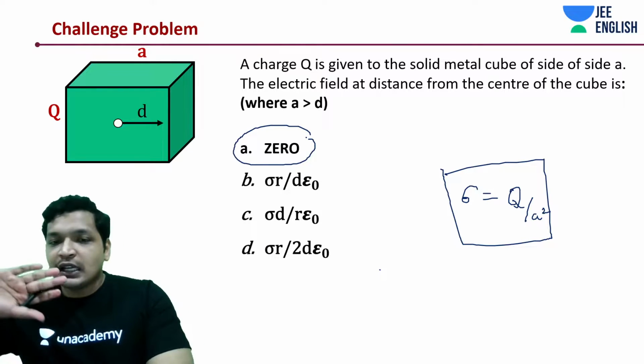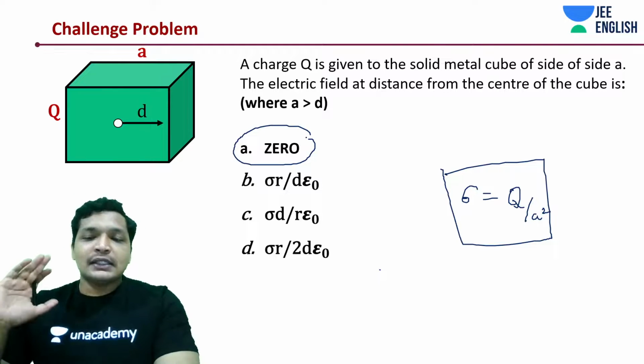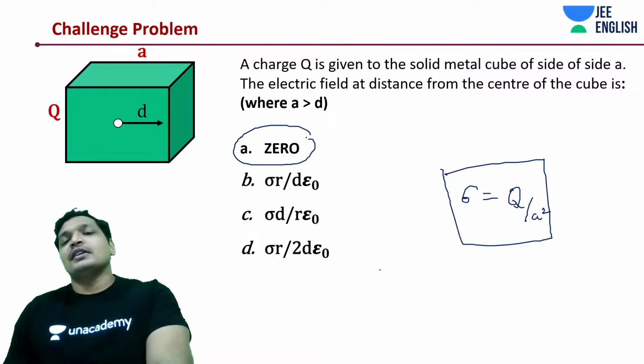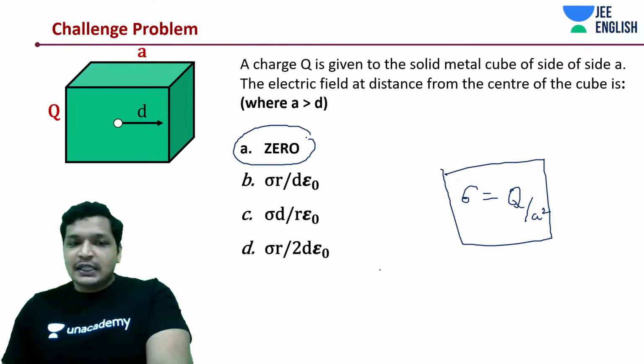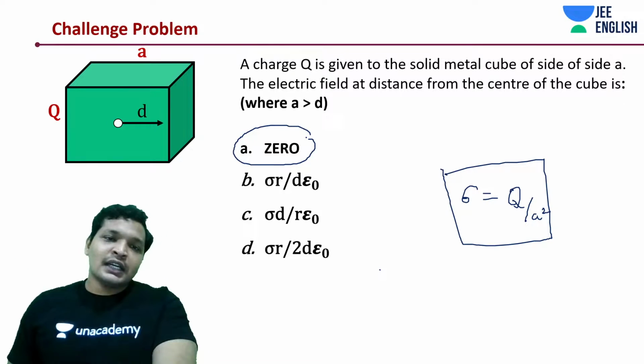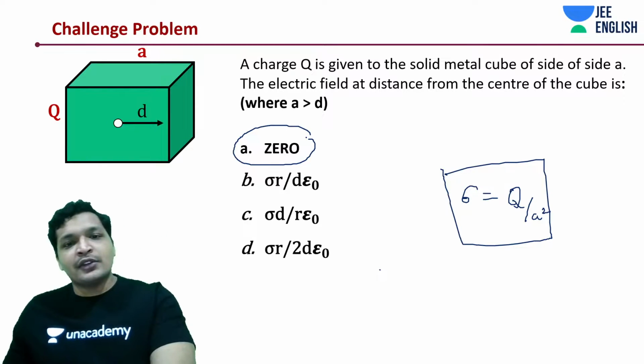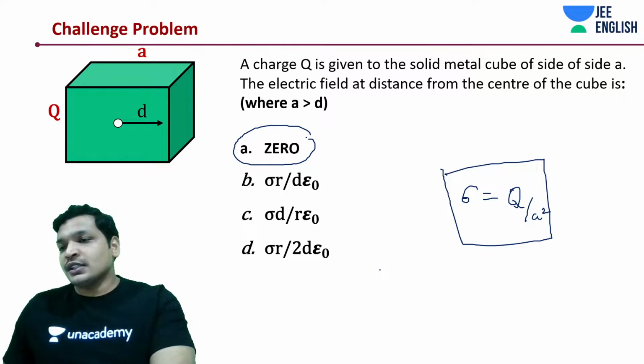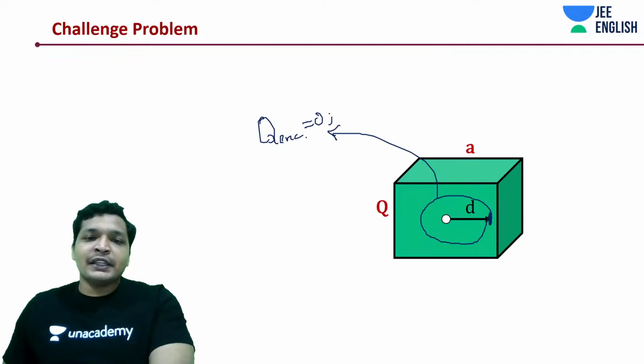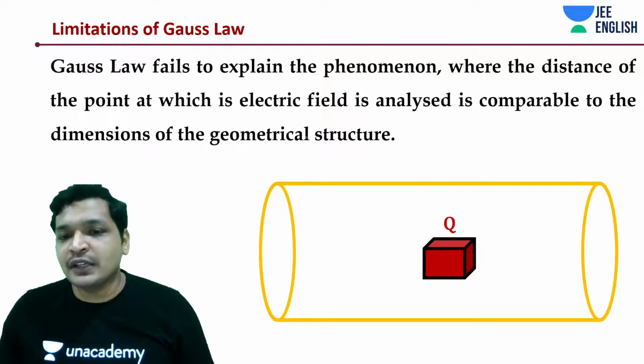Don't get lured by the shape. Really simple. Cube, still charge enclosed is 0. It's a solid metal cube. Nothing is going to change. It's the same thing. Alright, I believe with this we have completed Gauss law.